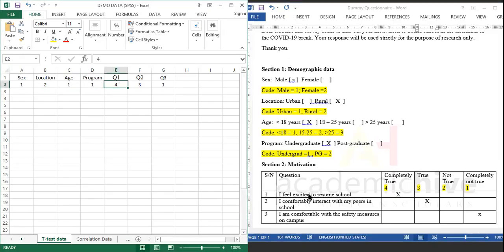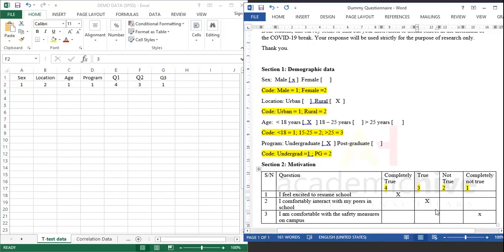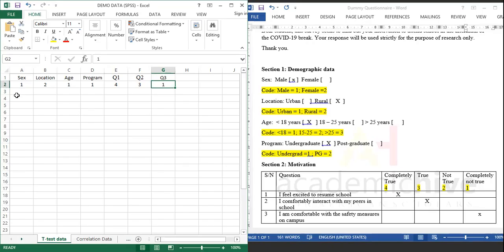And for this first question that says, I feel excited to resume school, the person rates 4. The person feels completely true about this statement. The second question, which is, I comfortably interact with my peers in school, is rated 3, and 3 means true. And then the third question, I'm comfortable with the safety measures on campus. And the person says no, completely not true. And that's 1. So if you gave this to 100 people, you just need to know what their options are and what code has been assigned to that response. And then you put in all the responses here.